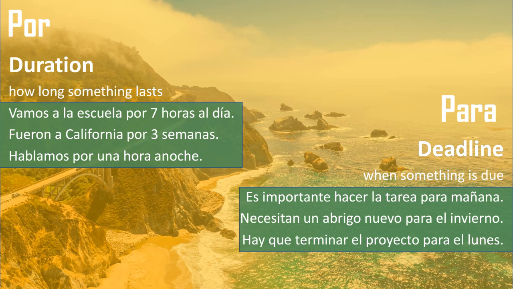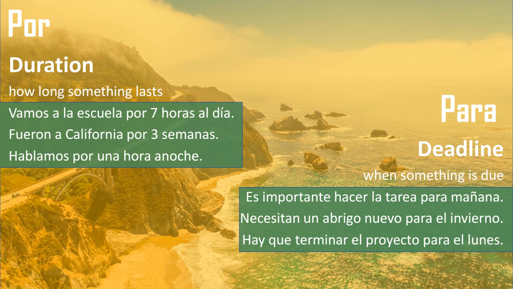So for example, vamos a la escuela por 7 horas al día. So we go to the school for 7 hours each day. Fueron a California por 3 semanas. They went to California for 3 weeks. Hablamos por una hora anoche. We talked for an hour last night. So all of these, por means for, but we use it whenever we're talking about duration of time.